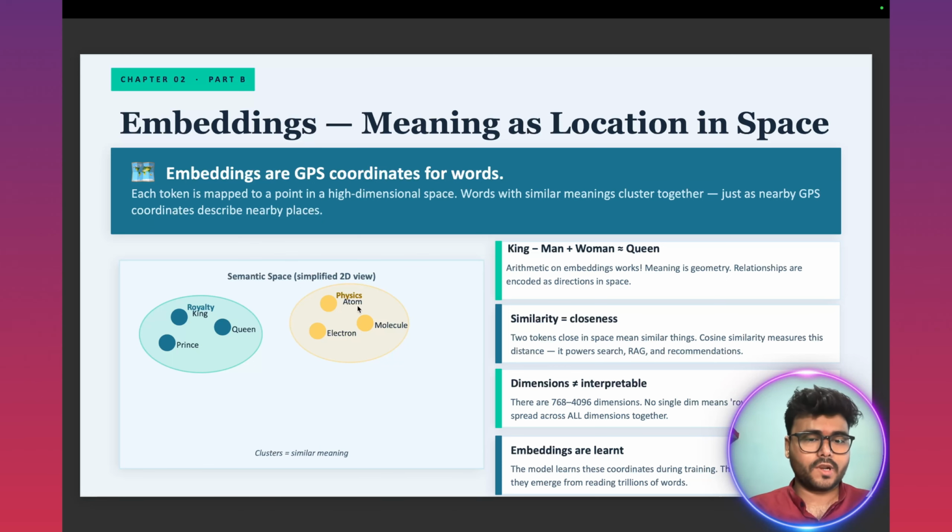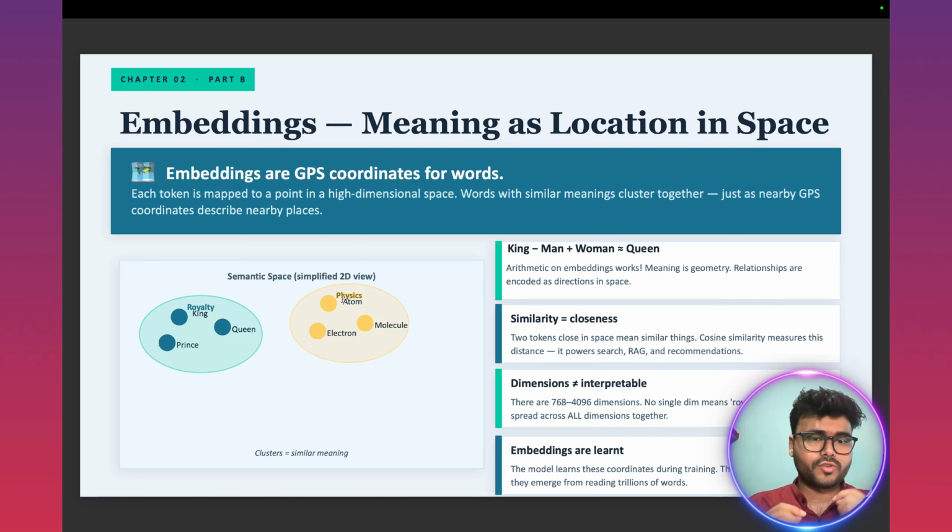Similarly, if the words are related to physics, like atom, molecule, or electron, these words will come very close together in the n-dimensional space. Here I have just shown you a simplified two-dimensional view, but it can go up to any dimension: 1000 dimensions, 7000 dimensions, 300 dimensions. Different LLM models or embedding models have different embedding dimensions. I'm going to show you how we can create these embeddings in our next video.